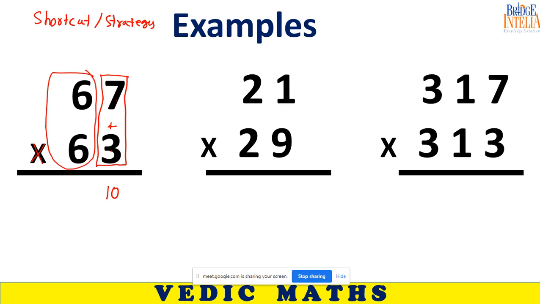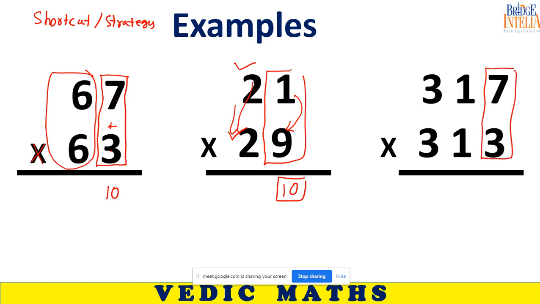Now look here. 1 plus 9, sum is 10, and the remaining digits of both the numbers are identical. Now look here, 7 plus 3, 10, and the remaining digits in both the numbers are identical. So I hope you understood in what situation we can apply Sutra 1.